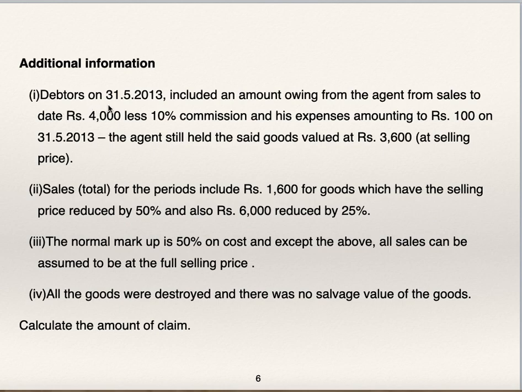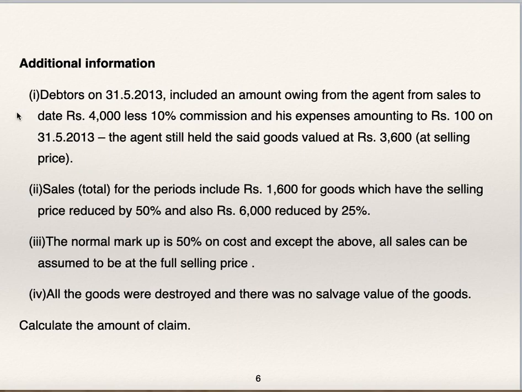Additional information: debtors on 31st May 13 included an amount owing from the agent from sales to date of rupees 4,000 less 10% commission and his expenses amounting to 100. On 31st May 13, the agent still held the said goods valued at 3,600 at selling price.